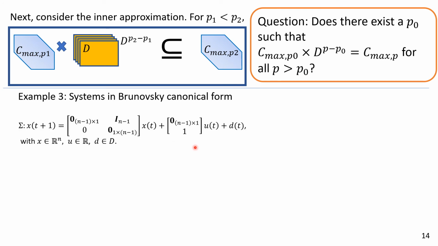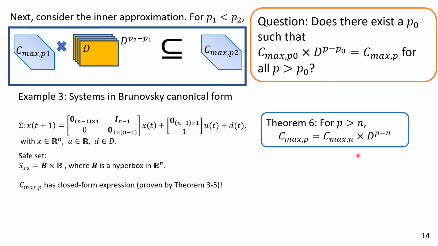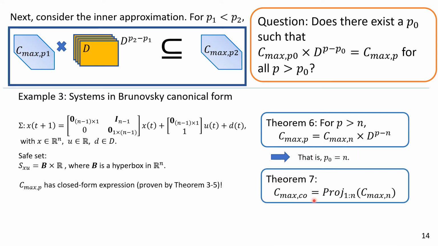Here is one example where p0 exists. We consider systems in Brunovsky canonical form. Any controllable system is feedback equivalent to a system in this form. And we consider a safe set in the form of a hyperbox times the real line. For this system and safe set, we show in the paper that the maximum p-augmented control invariant set has a closed form expression. Based on the closed form expression, we show it has a critical preview time p0 equal to the dimension of the states n. And further, we show that the maximum collaborative control invariant set is exactly equal to the projection of the maximum unaugmented control invariant set.